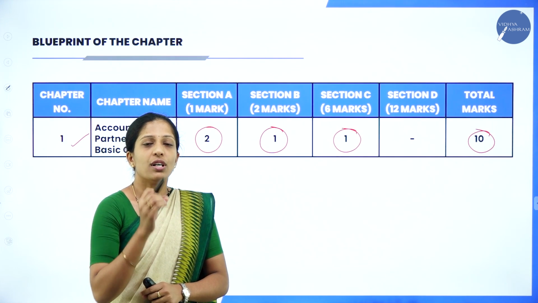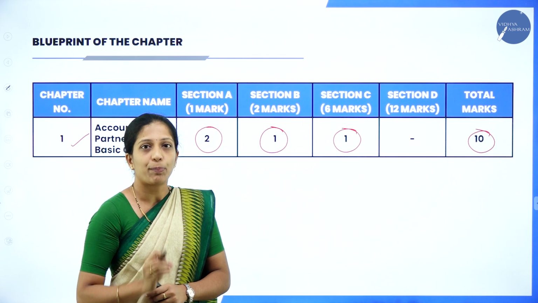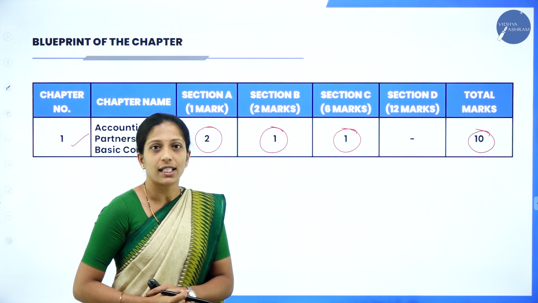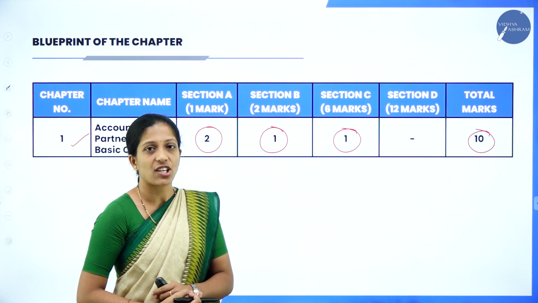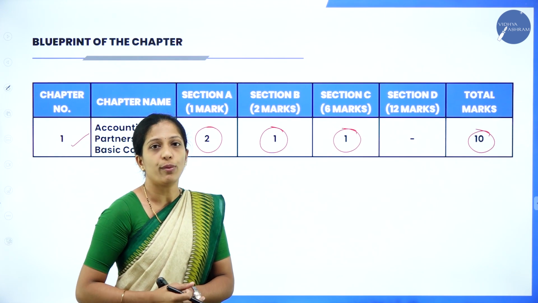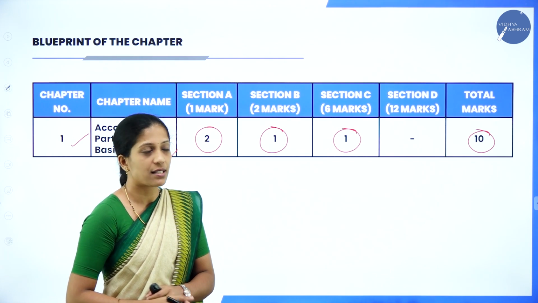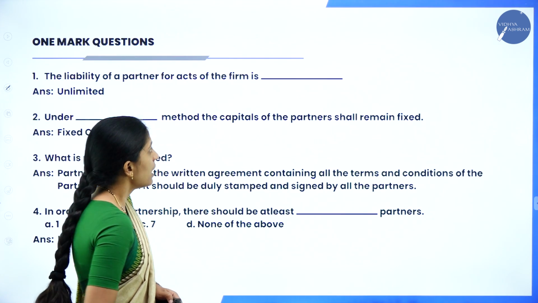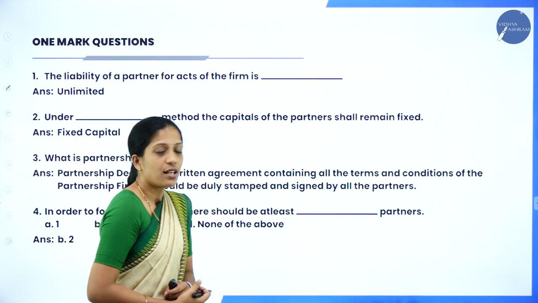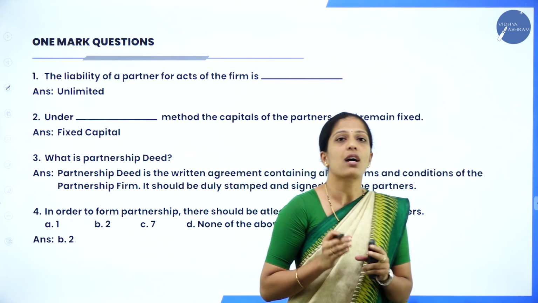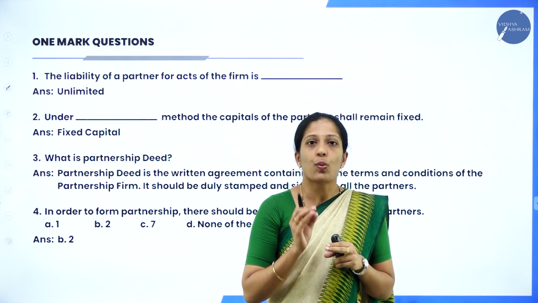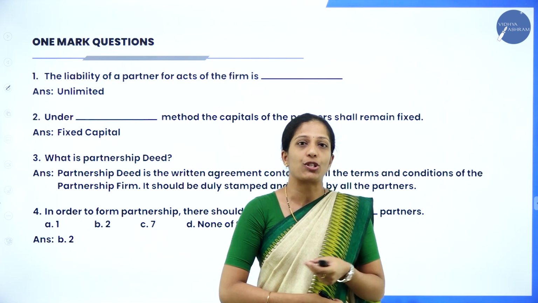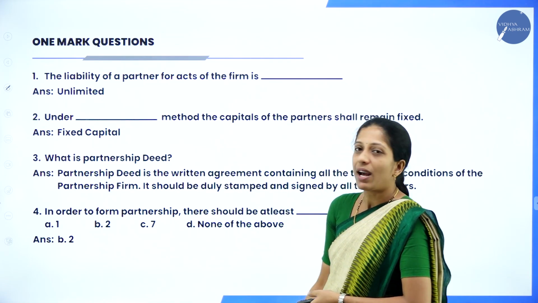So as I told you, suppose if you are in the nth minute preparation, you can go through the revision classes, whereby you can easily prepare for your examination instead of going through the whole book of your accountancy syllabus. Okay, so this will be the weightage. Now moving on to the session. So let us see what are the 1 mark questions they have asked from 2019 to 2023. So what are the questions they have asked in your question paper? Okay, so coming to the 1 mark questions.